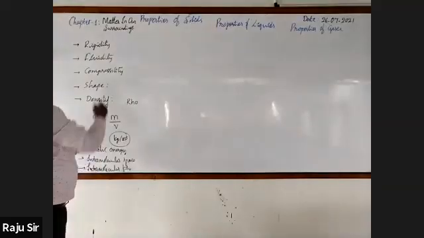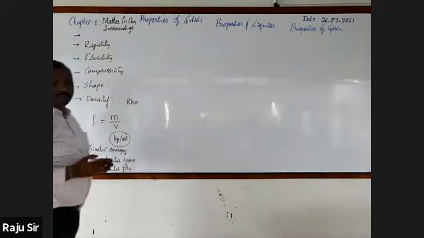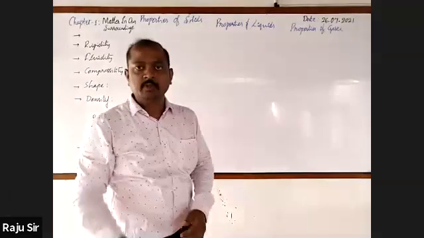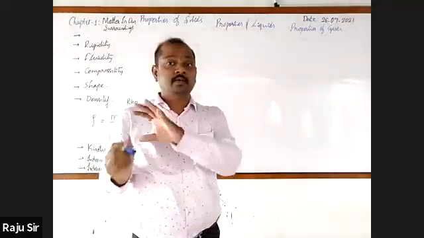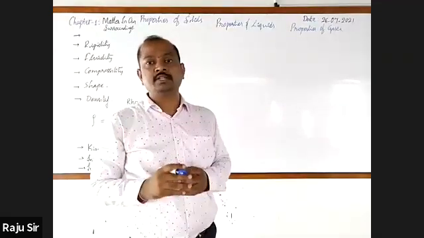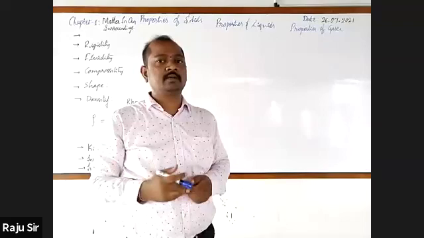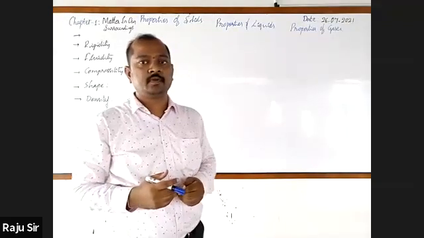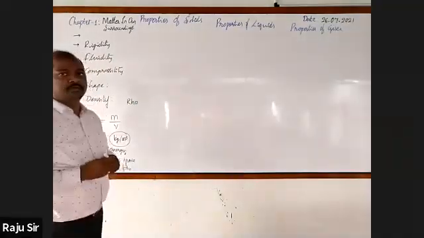Listen. First property, we will go for describing based on the arrangement of particles of a matter. Look at them.